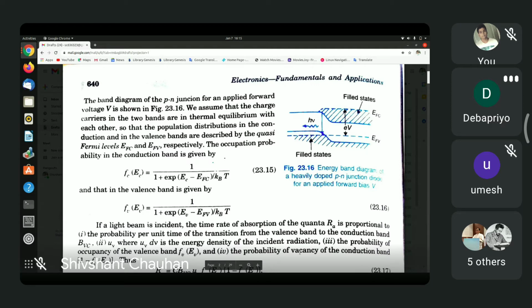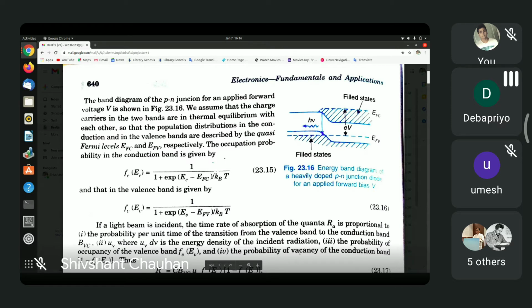That is, there should be more electrons on the higher energy side and a lesser number of electrons on the lower energy side. So that is the Lidenberg condition. Now, to find that, first of all, you have to find out the occupation probability on these two sides. So on the n side, the occupation probability of a level is given by f_c(E_c).